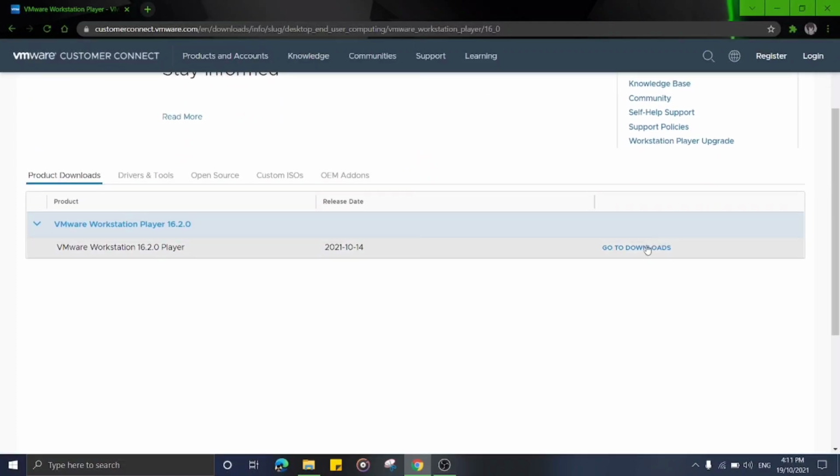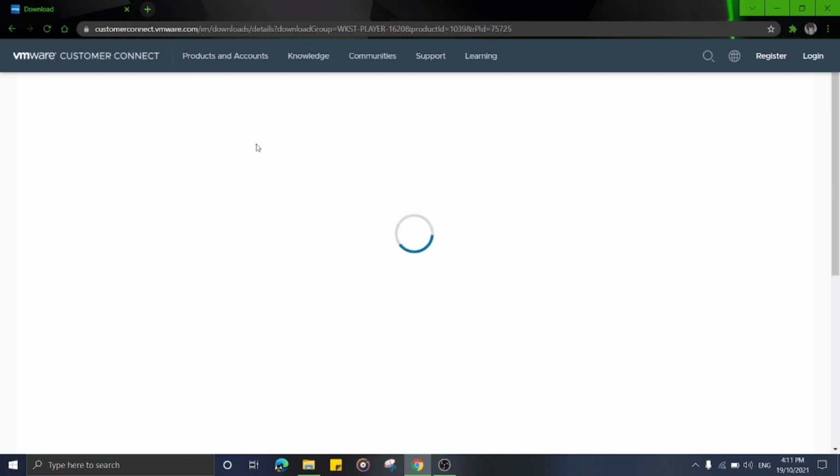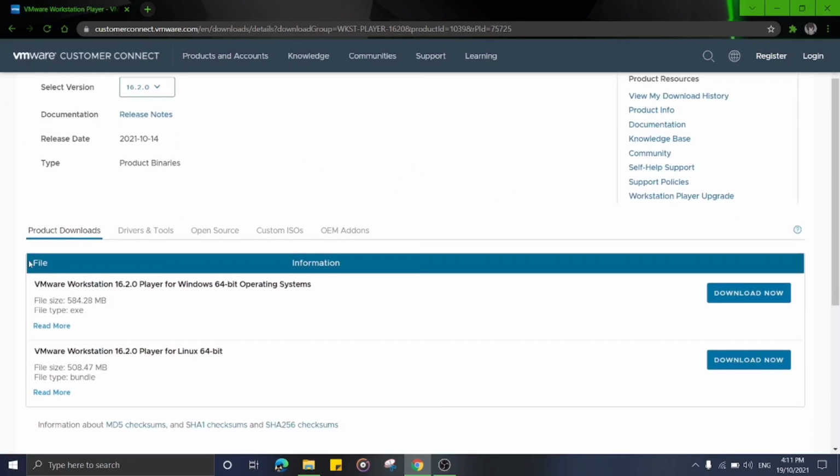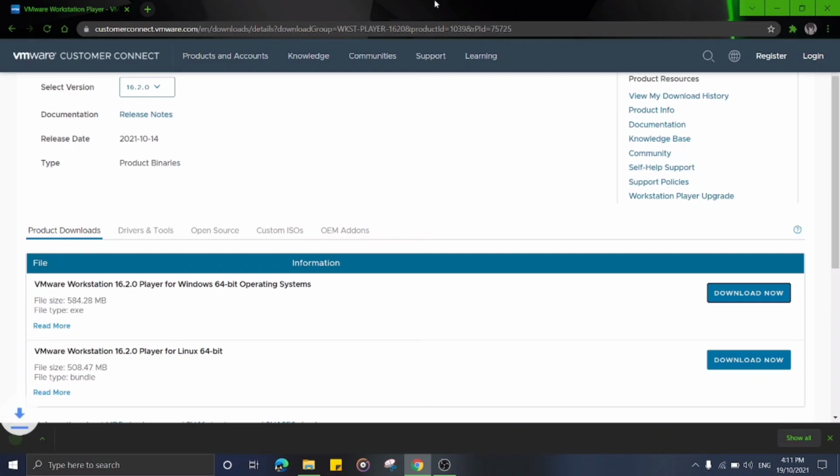And now just click go to download and choose VMware Workstation 16.2.0 player for Windows 64-bit operating system. Click download now. And now VMware is going to download.